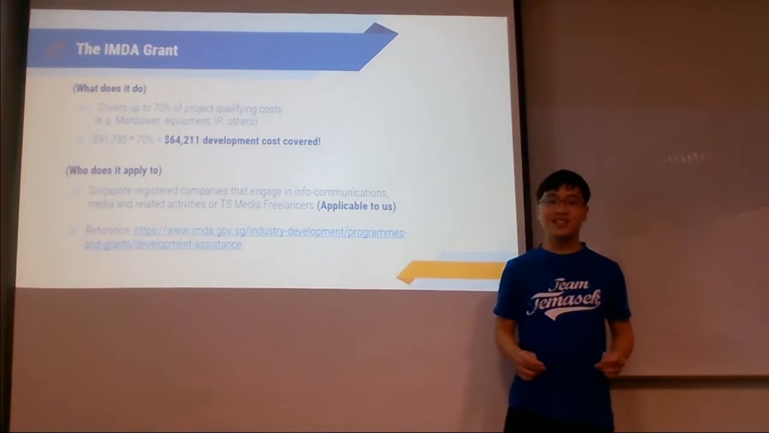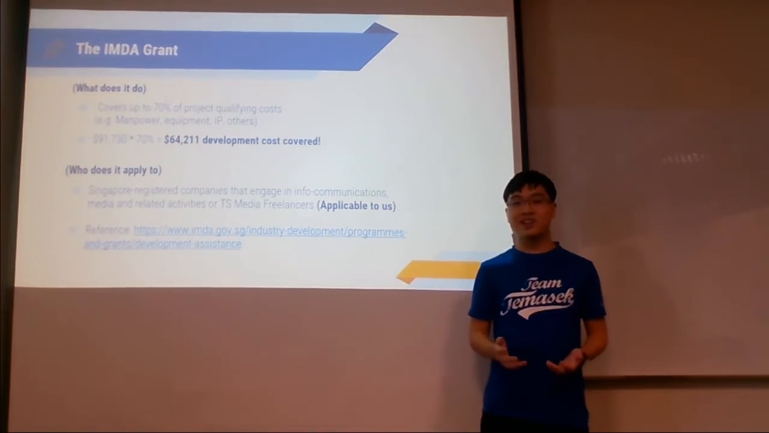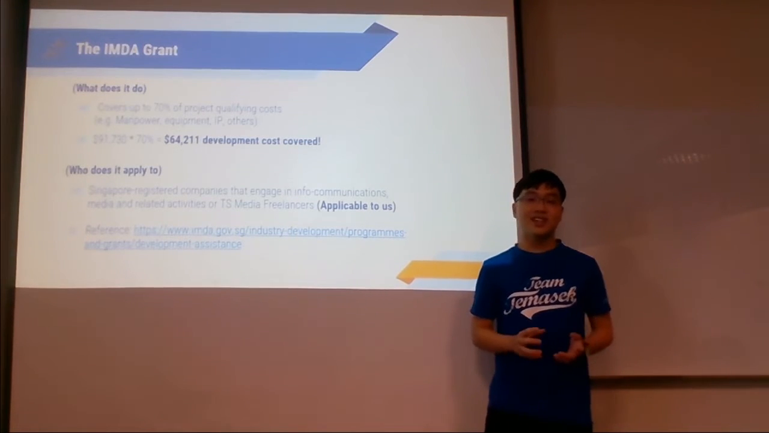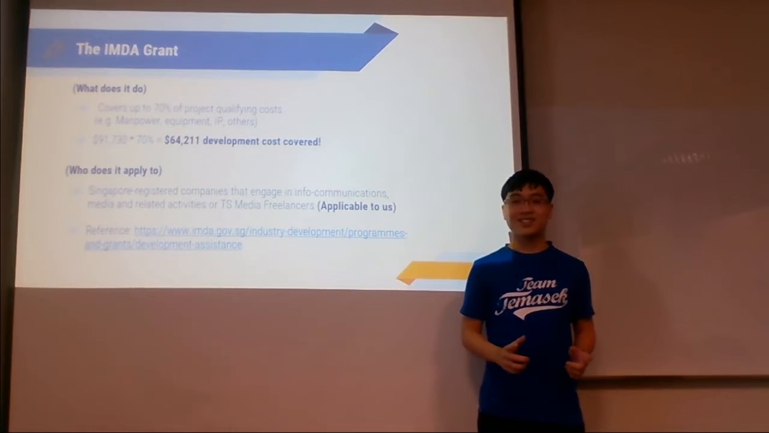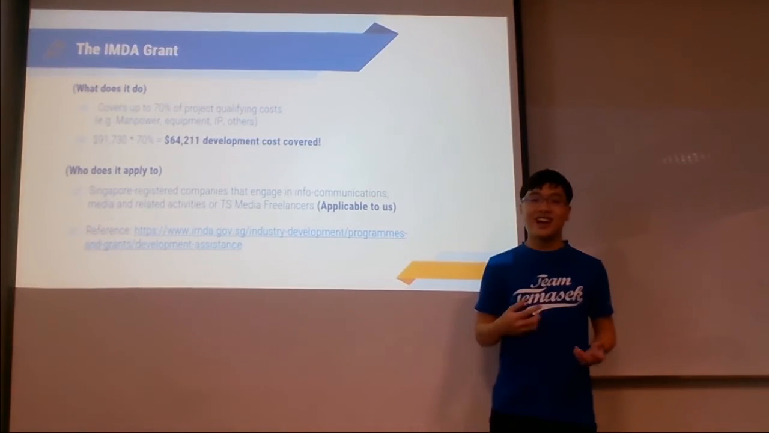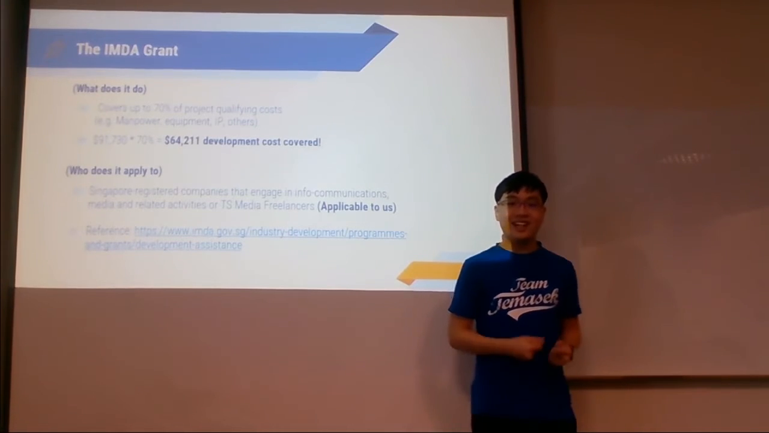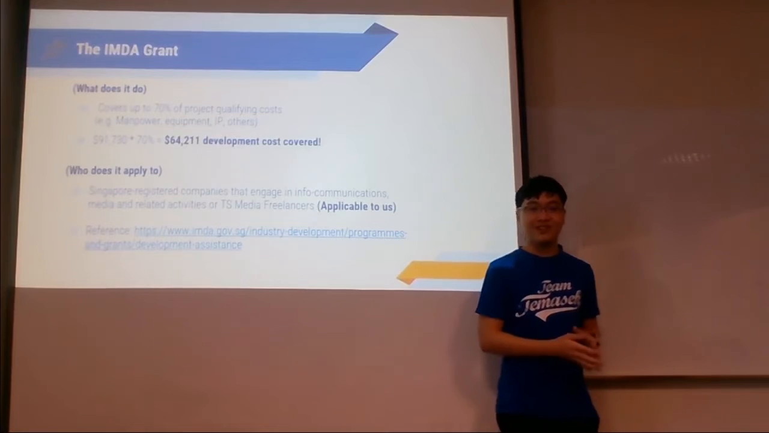In addition to minimizing unnecessary spending to reduce development costs, we can also apply for a grant by MIDA to further reduce the development costs. It does so by covering up to 70% of our expenses, which reduces the amount needed to break even by around $60,000. After reading through the website, it turns out they were able to apply for this grant as well. And now we're passing on to Venus, who will be talking about our forecasted revenue.